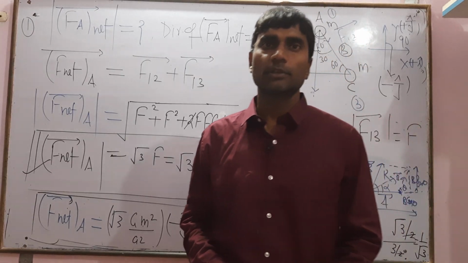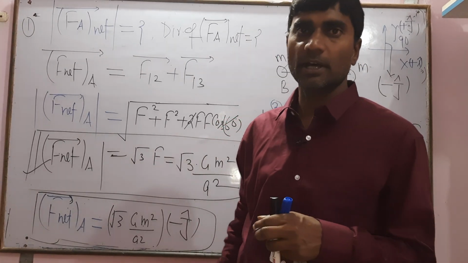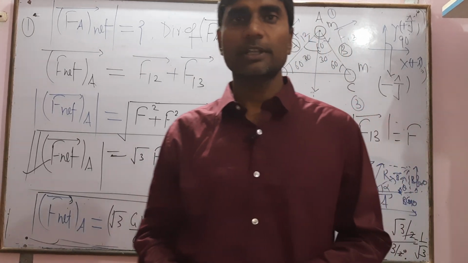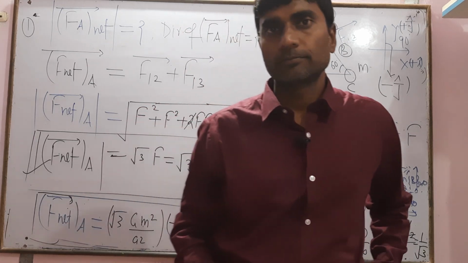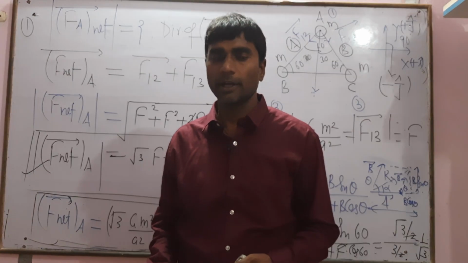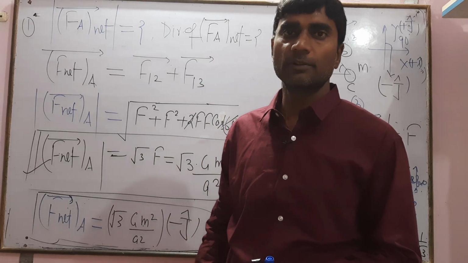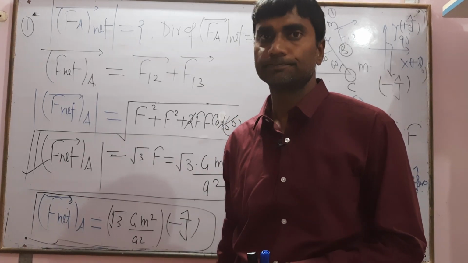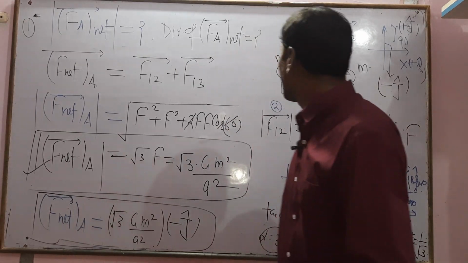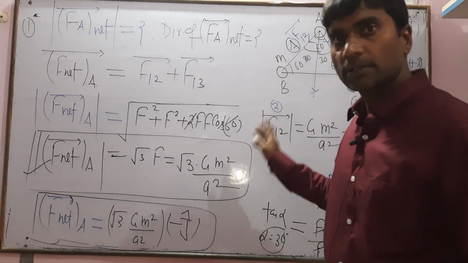Okay. Also we are discussing another question. If 4 masses are given which are kept on a square, the side will be a, and all masses are equal to m. Okay, try this.